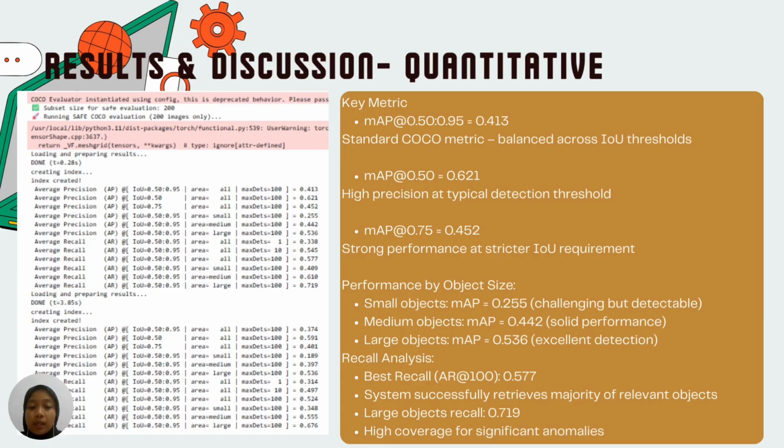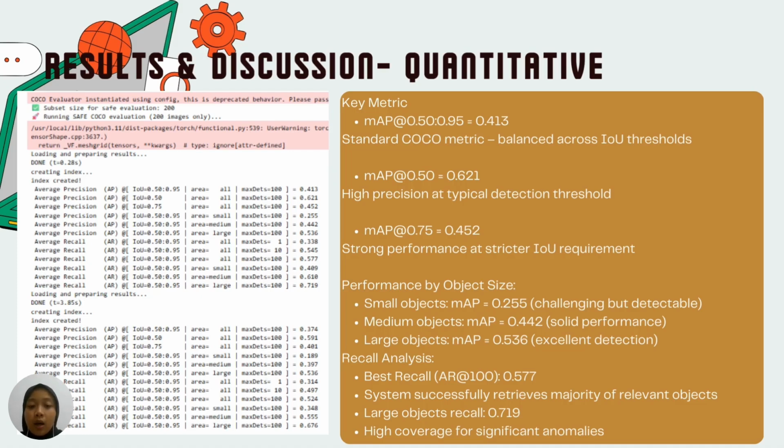Breaking it down by object size, we see an expected pattern. Large objects are detected excellently at 0.536 MAP. Important since many anomalies like a fallen person or abandoned items are sizable. Medium objects perform solidly at 0.442. Small objects are more challenging at 0.255, which is common in crowded scenes but remains detectable.